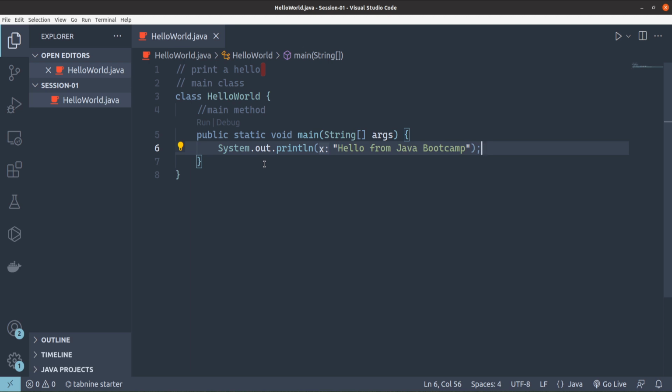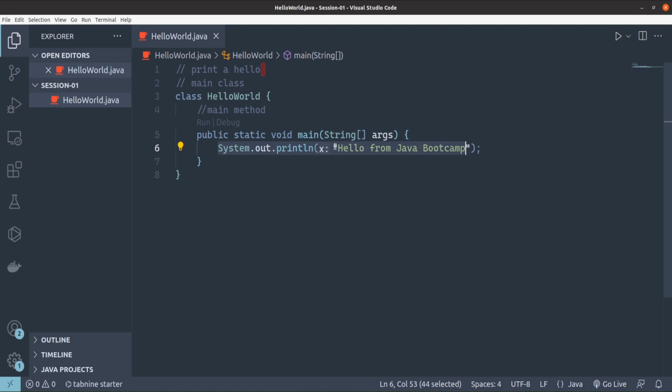Okay, so to convert it into that form, I need the help of Java. I have to give this program to Java and tell Java that, okay, convert it into a form where hardware can read it and hardware can process this print line statement.